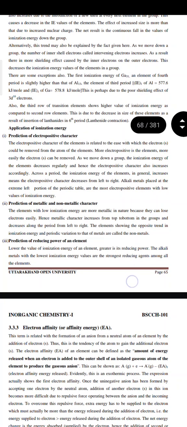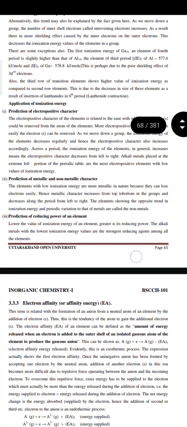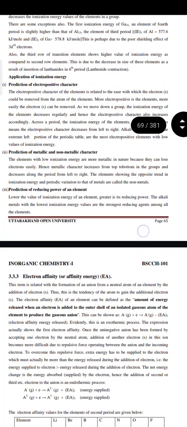Alternatively, this trend may also be explained by the fact given here. As we move down a group, the number of inner shell electrons, called intervening electrons, increases. As a result, there is more shielding effect caused by the inner electrons on the outer electrons. This decreases the ionization energy value of the elements in a group.